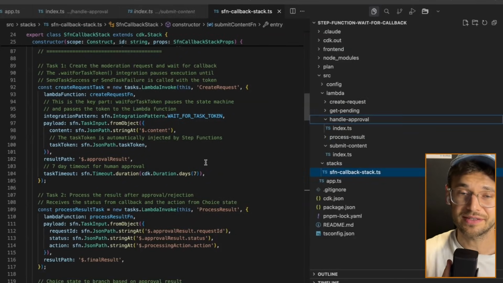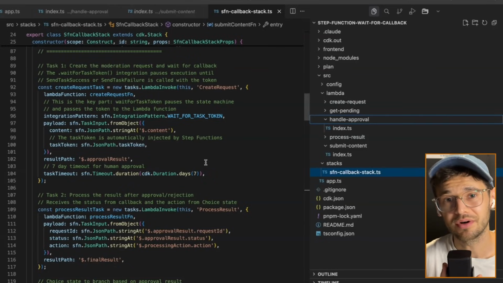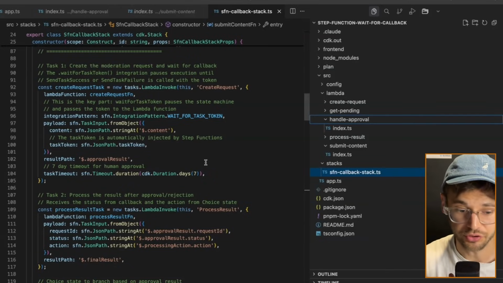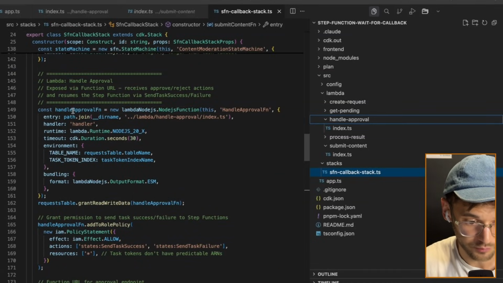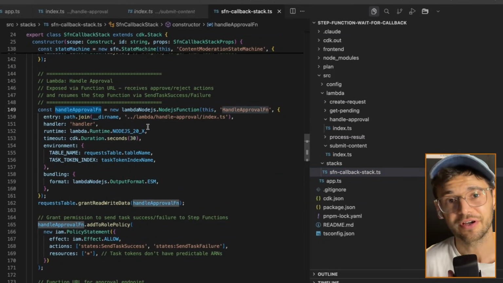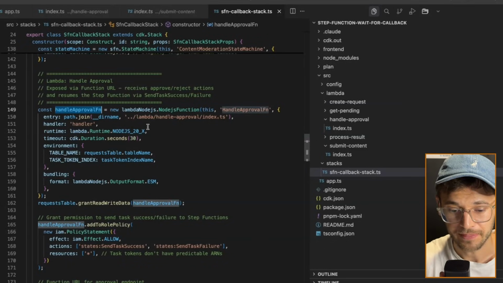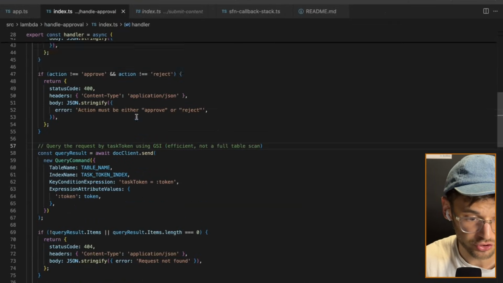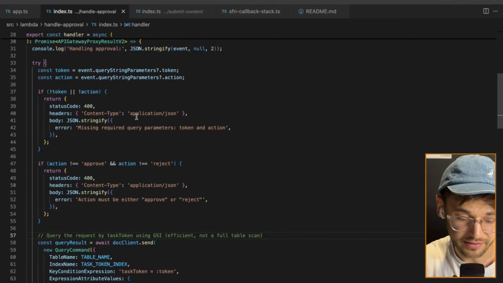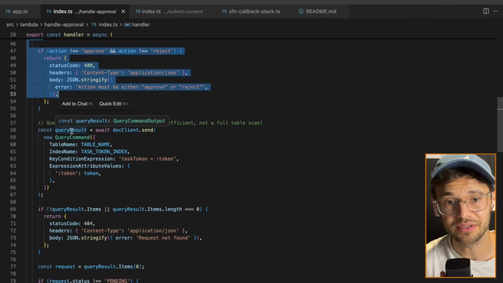So now that we understand how the wait for task token is implemented, let's look at how our submission and our approval actually works. So I think it is interesting to see our handle approve function. So this function is actually called once an admin says he wants to approve or reject a blog post. So in that case, we can look at that. We have our handle approve Lambda function. And in here, again, simple Lambda function is doing some validation. And then we query the DynamoDB.